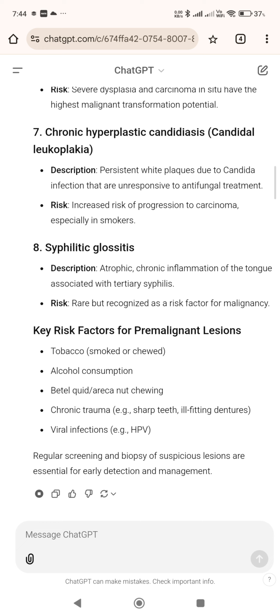Key risk factors for premalignant lesions: tobacco, smoked or chewed, alcohol consumption, betel quid areca nut chewing, chronic trauma, e.g. sharp teeth, ill-fitting dentures, viral infections, e.g. HPV. Regular screening and biopsy of suspicious lesions are essential for early detection and management.